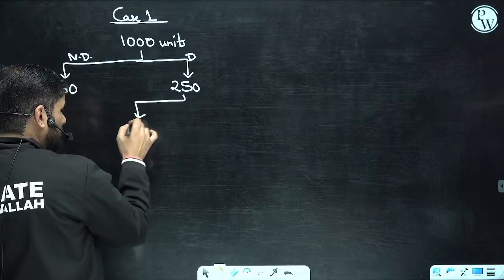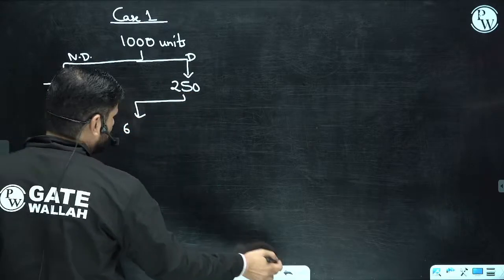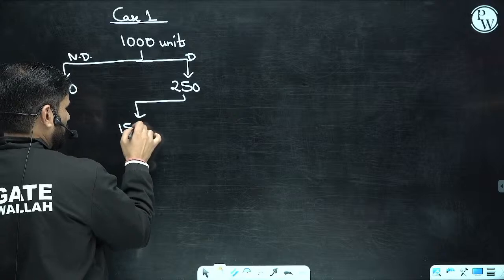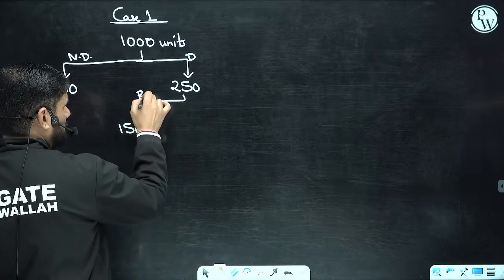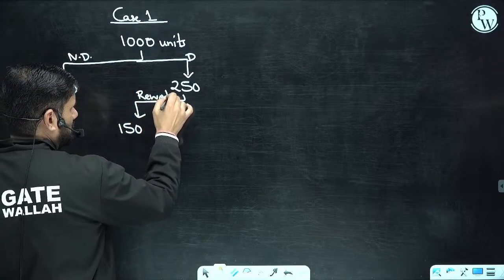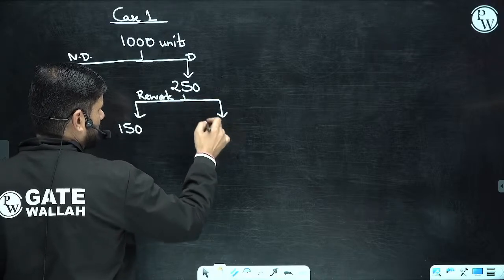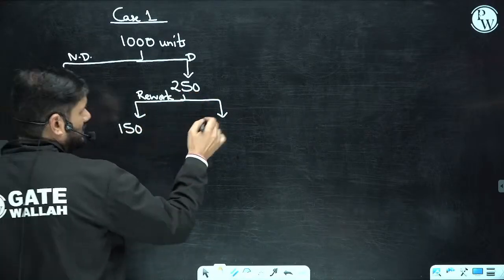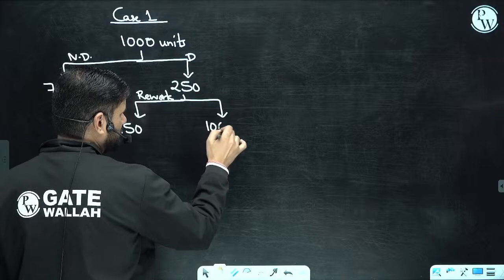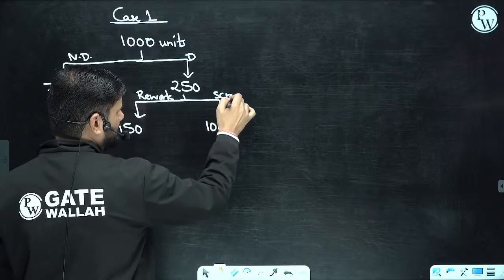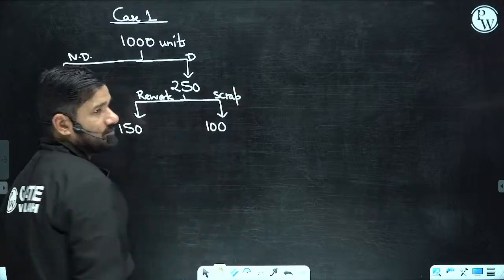Out of this, 60%, which means 150, can be reworked, and the rest are scrap. So I have to throw them in the dustbin only.